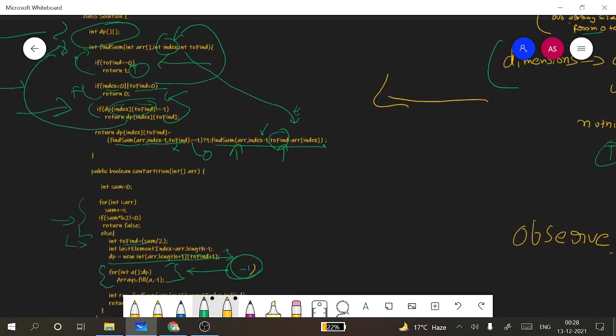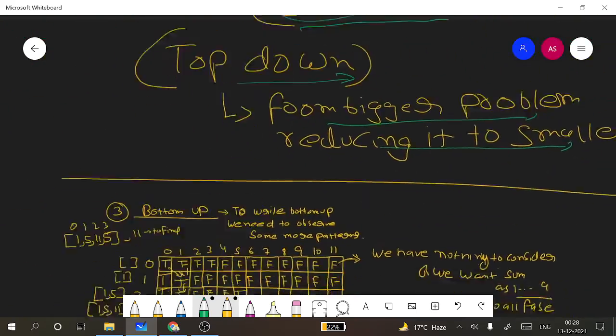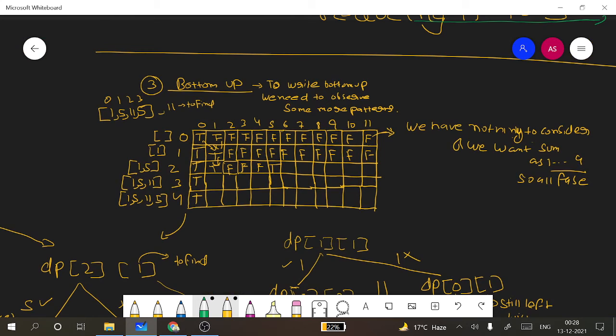Can we do it better? Yes, we can do it better, not in terms of space or time complexity, but in terms of writing the solution. We'll be using bottom up instead of top down. To write bottom up, we need to observe some more patterns. What we'll be doing is constructing the solution from the smaller problems to the larger one.